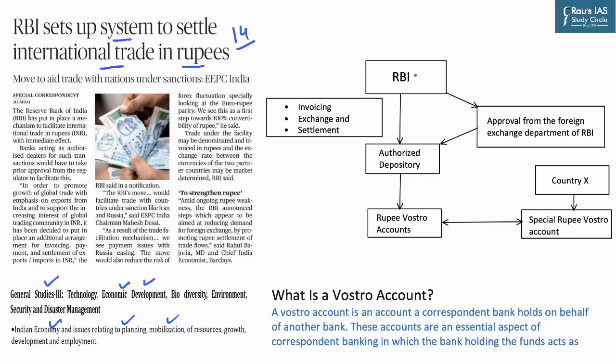The first agency that we need to understand is the RBI itself. So RBI is the body which will actually choose authorized depositories. Now authorized depositories could be banks like State Bank of India. Now what these banks will do, they will actually take approval from the Foreign Exchange Department of the RBI. Now this is an important aspect. This is more of a protocol that these authorized depositories have to fulfill so that in future they can go for settlement of international trade.